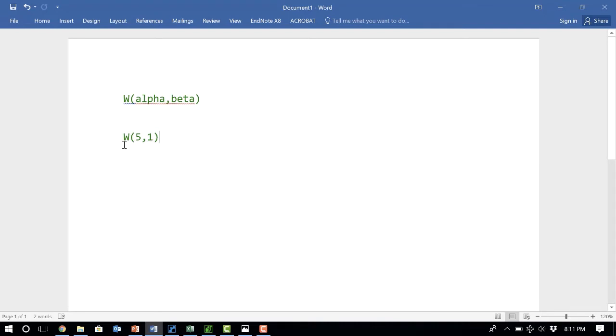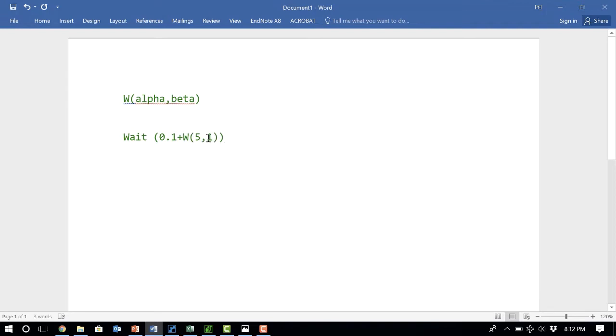So I will write wait W51. And if I have a minimum time of 0.1 or 0.25, then the wait time would be that minimum plus the random number generated by the variable distribution. In this scenario, I generate a random number from the variable distribution with alpha 5 and beta 1.